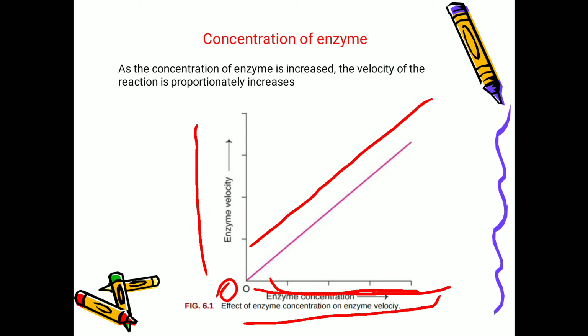By using all the factors at an optimum level and by knowing the known volume of serum, the enzyme can be assayed in the laboratory with the help of the factor, that is concentration of the enzyme.